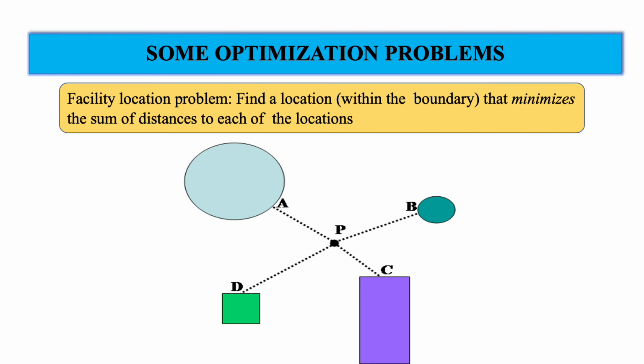Now a similar idea can also be extended to different kinds of problems. Suppose we want to have a garbage dump area for these population centers, and that should be as far away as possible from these population centers, but within the particular limitation of the township. So we want to maximize the distance of the garbage dump area from each of these population centers. So this problem again can be posed as an optimization problem.